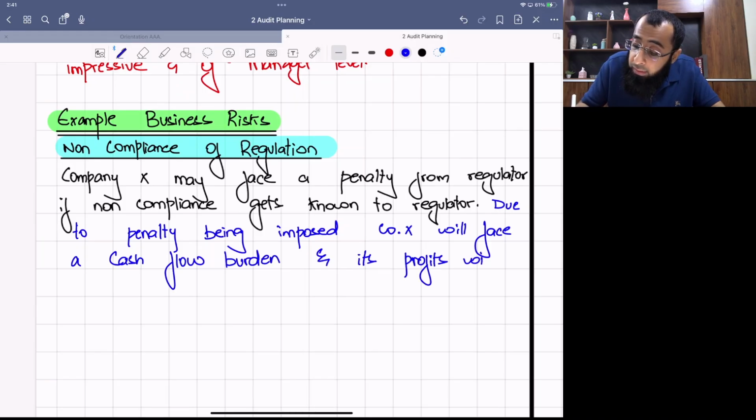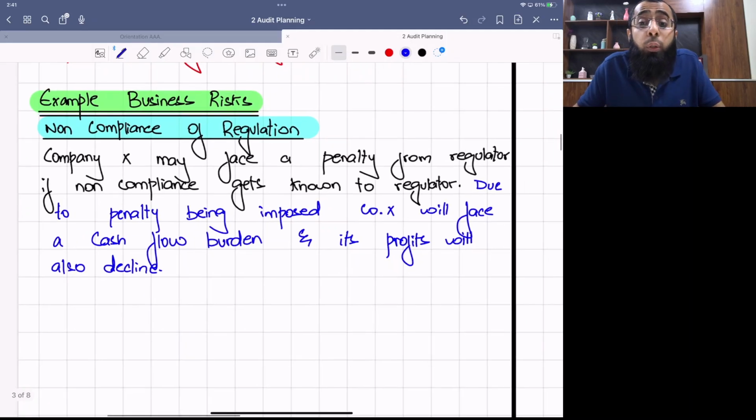Okay, so now this is the impact that will happen if you face the penalty. First you identify the risk, then you comment on impact of the risk, that what will happen. Like if we have done the non-compliance and we face the penalty, what will happen? Our cash flows will decline, our profits will face a burden.